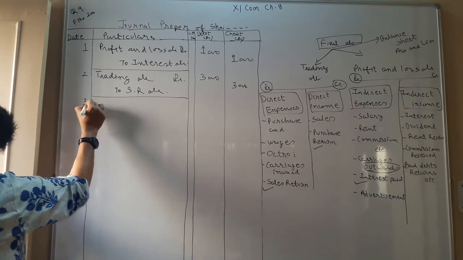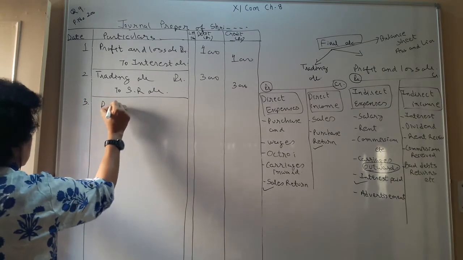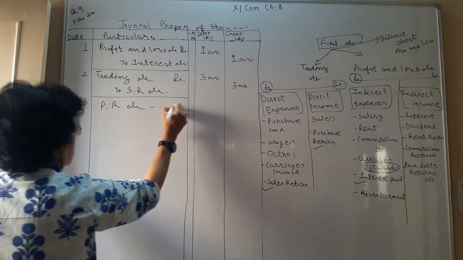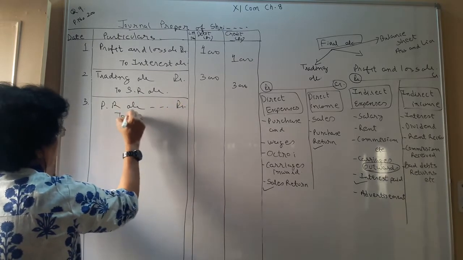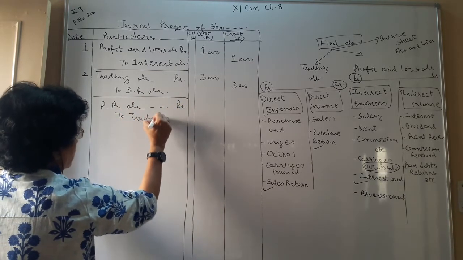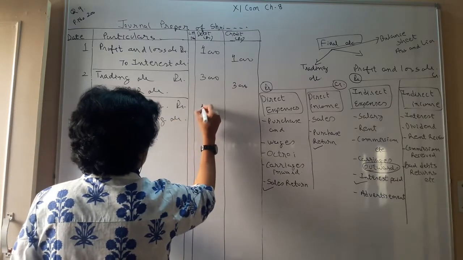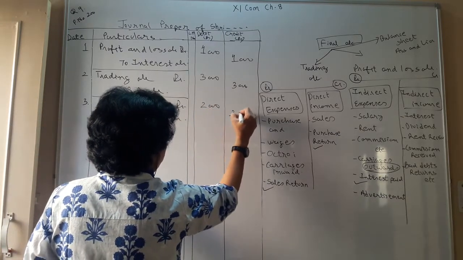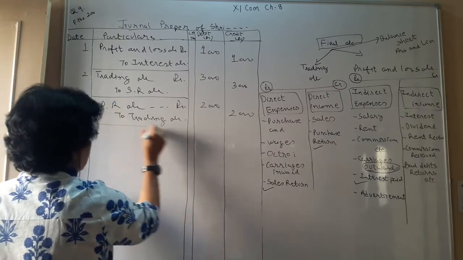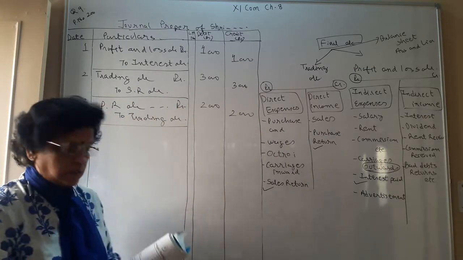So number 3, purchase return account debit to trading account. Your transaction amount is 2000 rupees, being closing journal entry for purchase return.